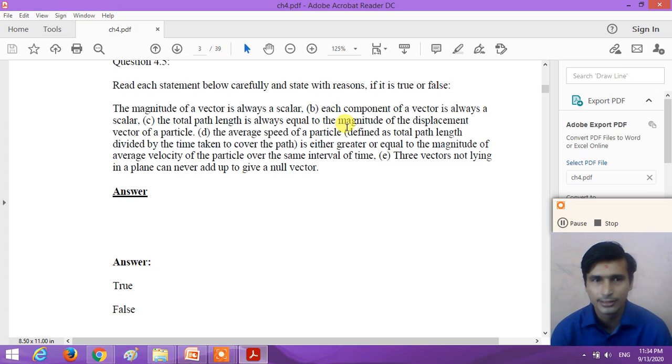And how can we correct this statement? The total path length is always equal to or greater than the magnitude of the displacement. So the third statement is false.